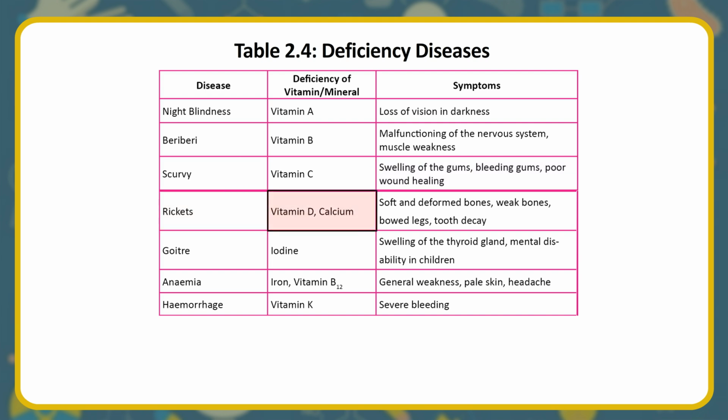Rickets, vitamin D, calcium, soft and deformed bones, weak bones, bowed legs, tooth decay. Goiter, iodine, swelling of the thyroid gland, mental disability in children. Anemia, iron, vitamin B12, general weakness, pale skin, headache. Hemorrhage, vitamin K, severe bleeding.